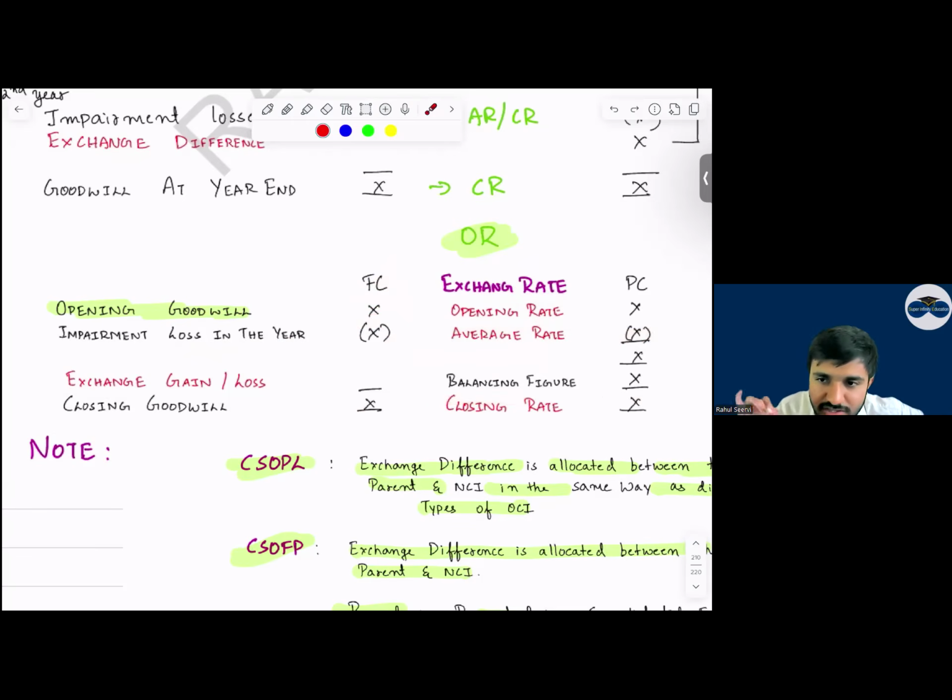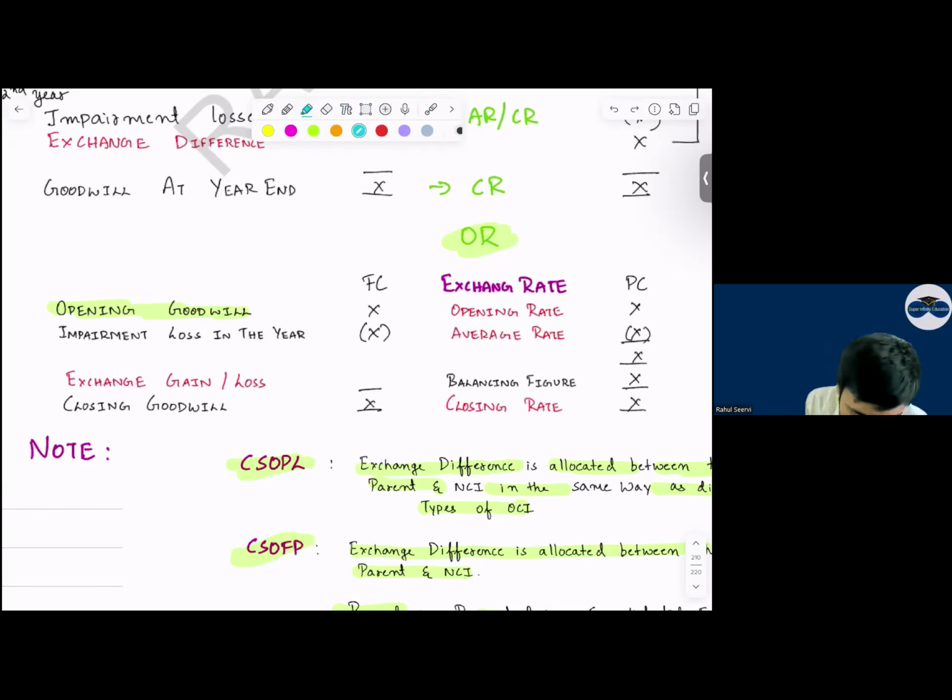Now, everyone, this exchange gain or loss, we will allocate to whom all? Parent, if it is the proportionate method. If it is the fair value method, then what will you do? Both. Yes, sir, both. So step number 4 and step number 6 or 7, a translation reserve.